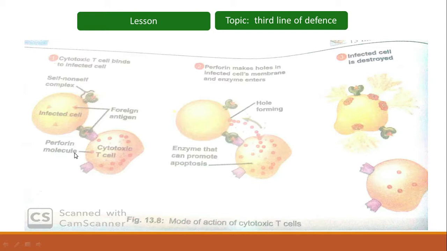So cytotoxic T cells will produce perforin molecules, and these perforins, as the name indicates, will form holes or pores in the membrane of this infected cell, and as a result, the enzymes can enter the cell. Finally, the enzymes, sugars, or other substances enter the cell. As a result, the size of the cell increases, and finally the cell ruptures, or it bursts.